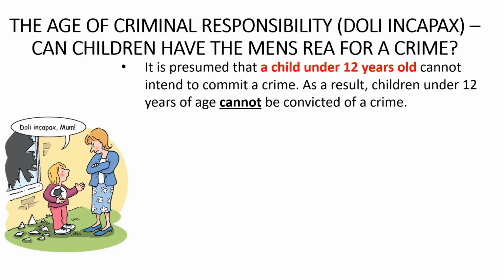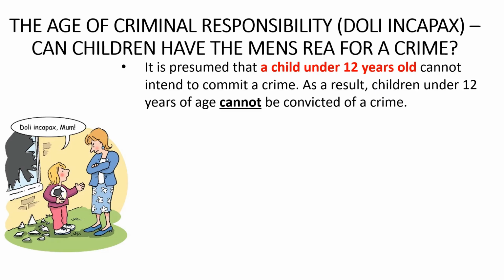The first part of the principle is that a child under the age of 12 years old is presumed not to intend to commit a crime, that is presumed not to have the mens rea or state of mind needed for a crime. As a result, a child who is under 12 years of age cannot be convicted of a crime. This is because the law treats under 12-year-olds as little angels who are incapable of evil. Of course, some of you who have younger brothers and sisters might well disagree with this.